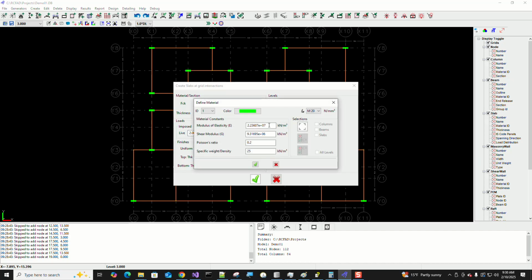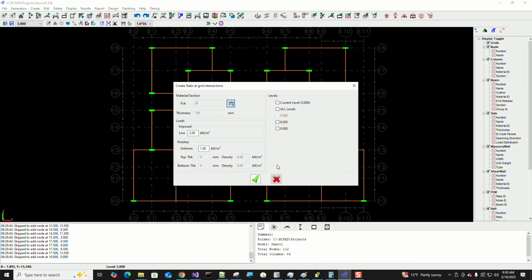You can edit the values here, but by default the values of thickness and FCK are derived from the model defaults. You can only edit the imposed load and the uniform load while generating, and click the levels that you want to generate. Since we only have the beams and nodes at level 3.0, we will only create it at the current level.